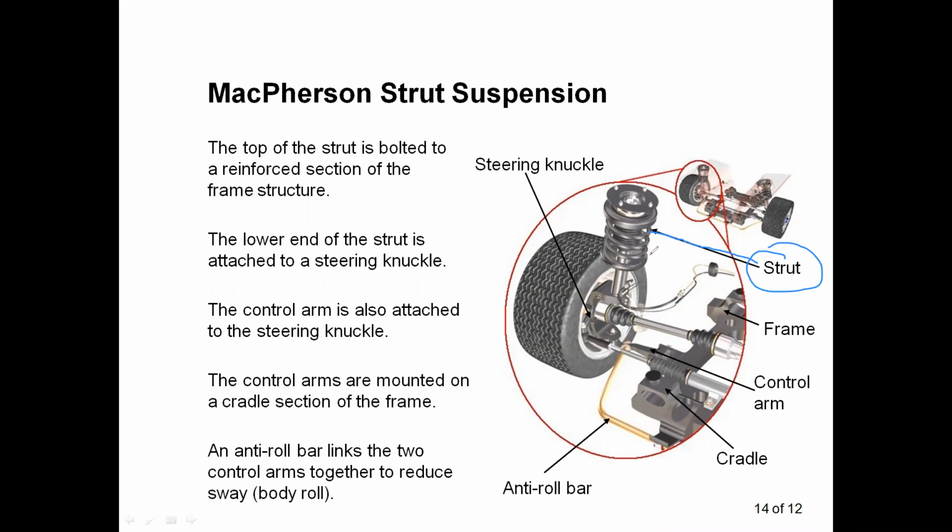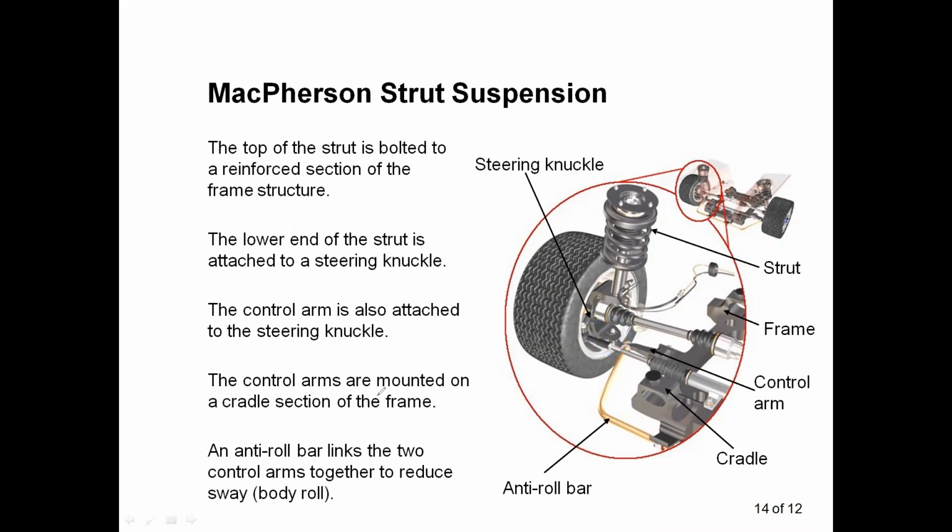The lower end of the strut. You can see the upper end of the strut and the lower end of the strut. The lower end is attached to the steering knuckle. The control arm is also attached to the steering knuckle.